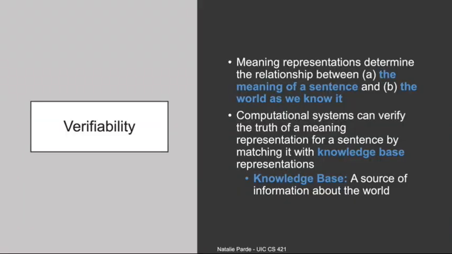Verifiability refers to the capacity to determine whether the meaning of an input phrase or sentence can be verified by the world as we know it. Meaning representations should reflect real-world facts, and computational systems often seek to verify these facts using external knowledge bases, for example, large structured sources like Wikipedia.